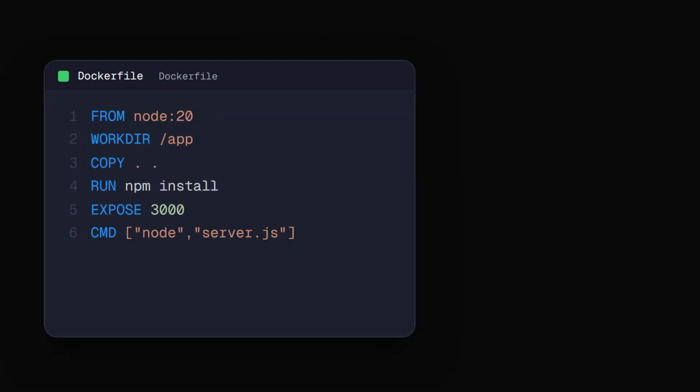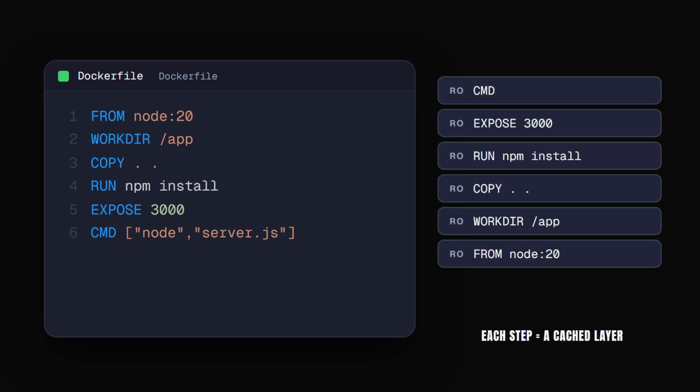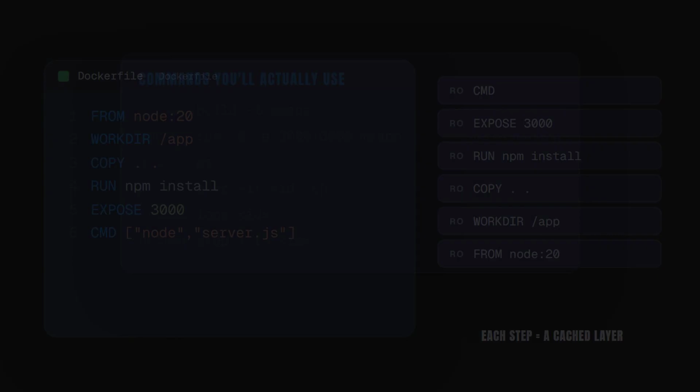The app itself lives in an image, which you define in a Dockerfile. Start from a base like node, set a working directory, copy your code, run your install, expose a port, and set the command that launches it. Every instruction becomes a cached, read-only layer, so change one line and Docker only rebuilds from there.